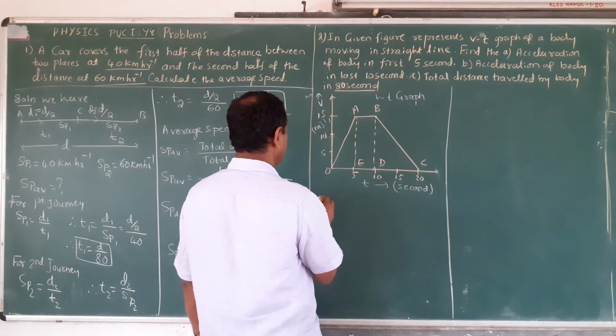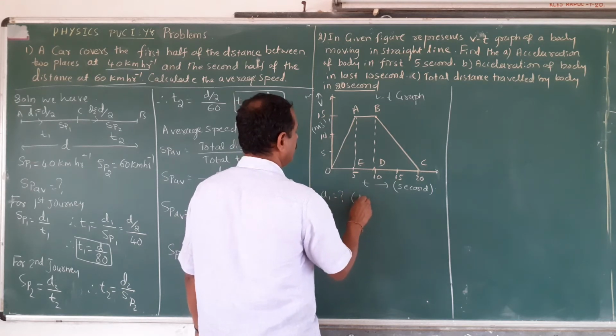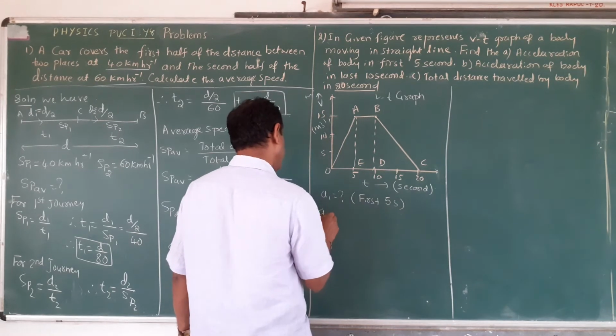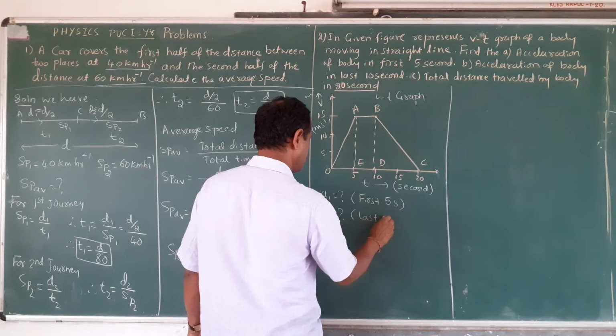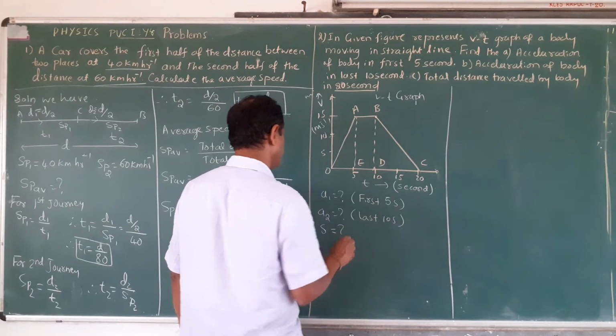Now acceleration. First, you have to find the acceleration for the first 5 seconds, A1. A2 is for the last 10 seconds. And then the total distance covered. This is the answer.